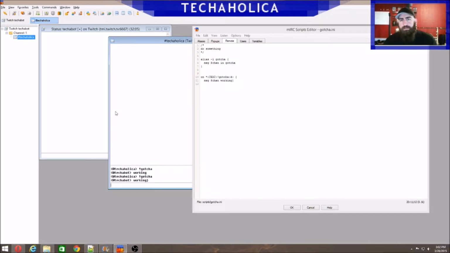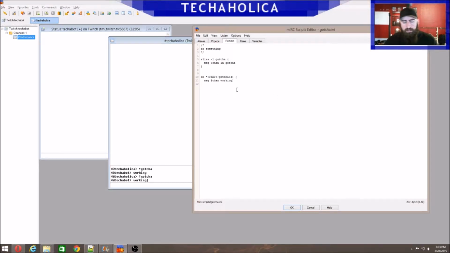IRC debugging is kind of weird, and it's not all that great. You just have to keep printing out messages to the screen. This might be a hard one to track down if you're not aware of this issue. So make sure you do your spacing. Keep your brackets on their own line by themselves, and don't touch anything else. That's how IRC works.